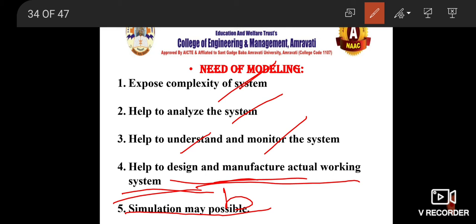Now for so many systems, if you produce the modeling, with the modeling you can go for simulation. We have already stated an example. Suppose water is flowing from the top of a hill to a particular turbine, and the turbine rotates at specific RPM. Now to the shaft of the turbine, the generator is connected, wherein the electricity is being generated and is stored at a particular thing.